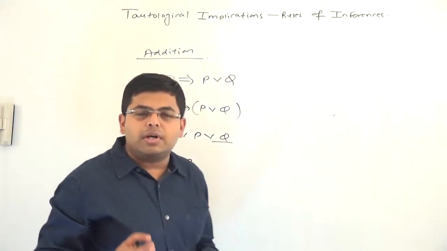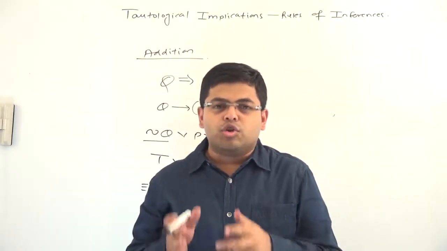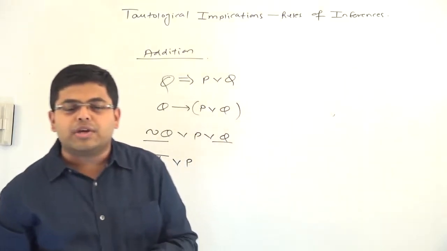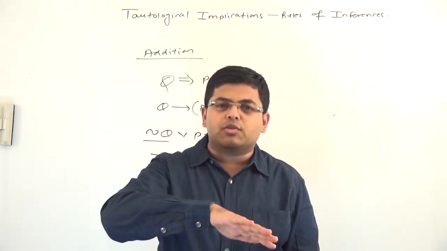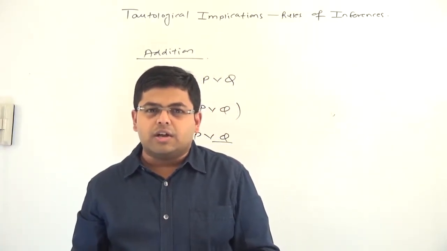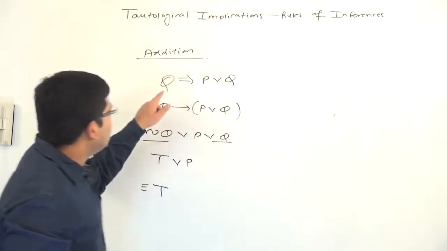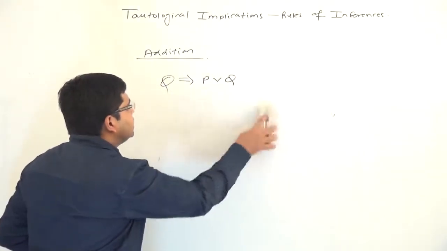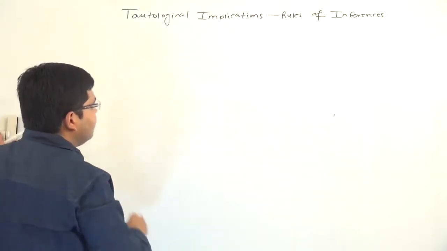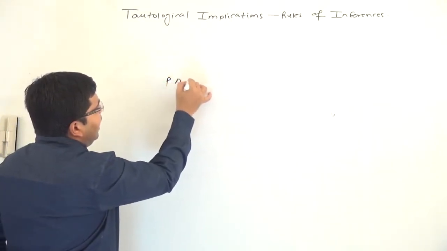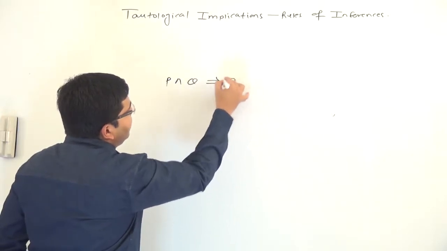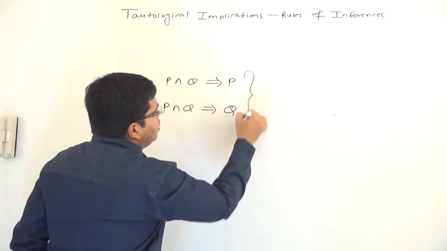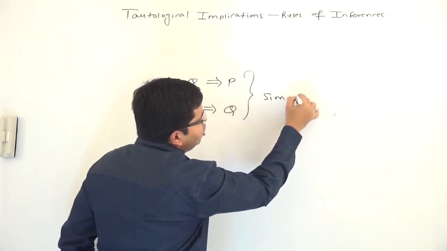So these are the two fundamental rules of inferences. The first category was simplification, the second category was addition. In simplification, a two variable formula is implying a single variable formula, and in addition a single variable formula is implying a two variable formula. You can remember it like this. In simplification, P and Q tautologically implies P, and P and Q tautologically implies Q. These two are the simplification rules.